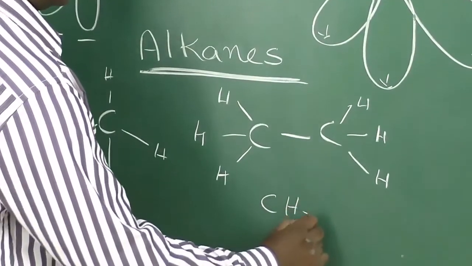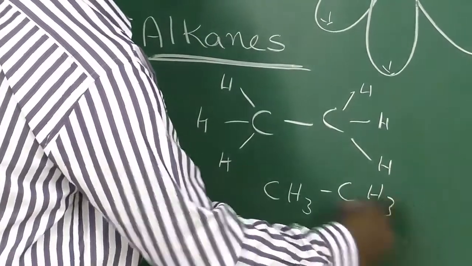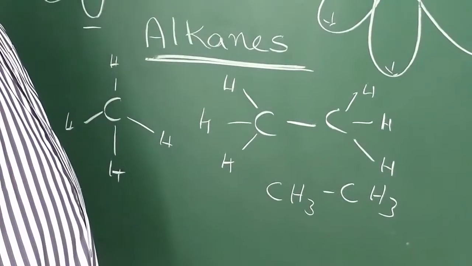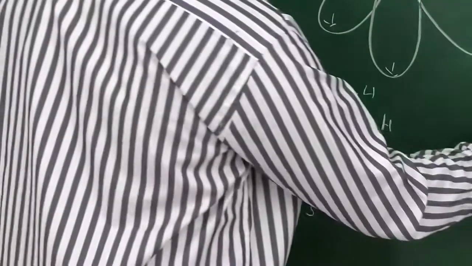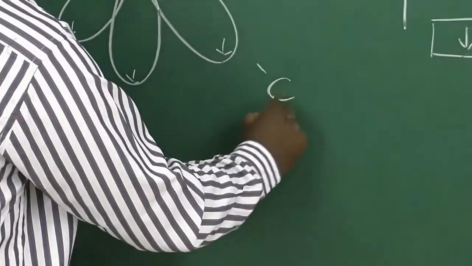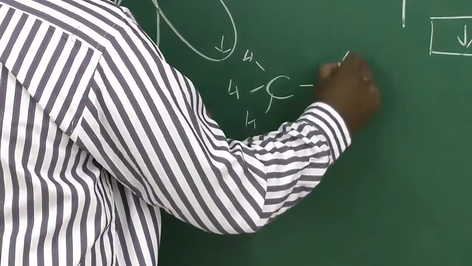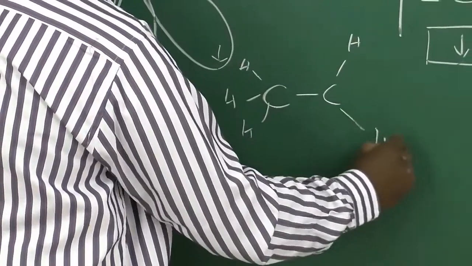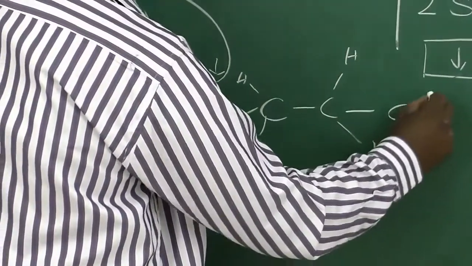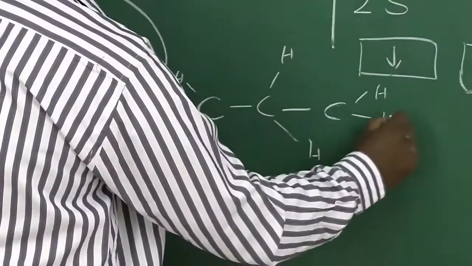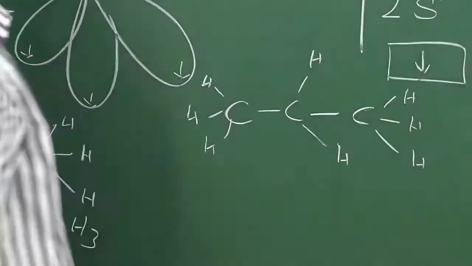C2H6, or we can write it as CH3, CH3. Now propane, CH3, like that.